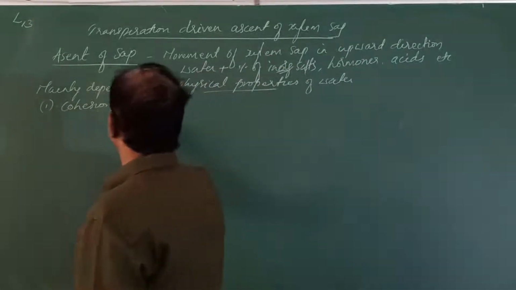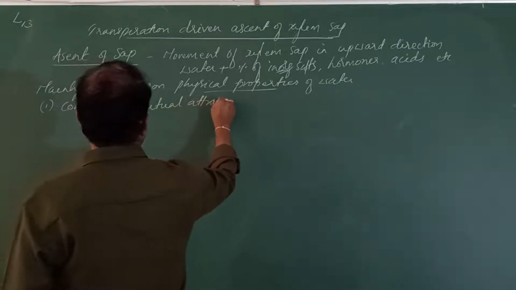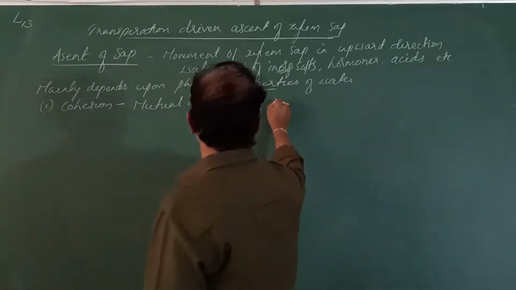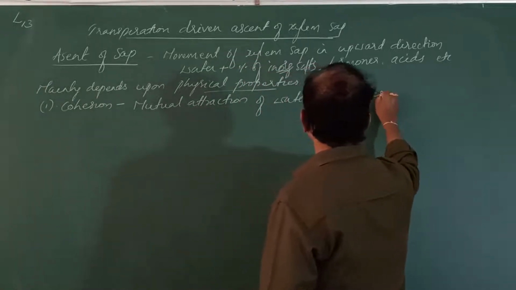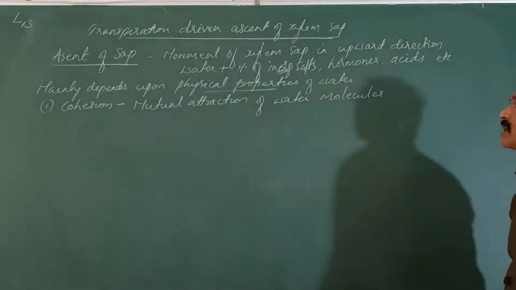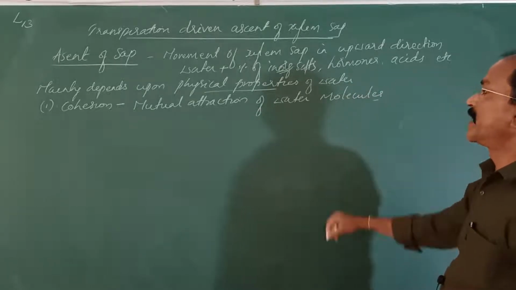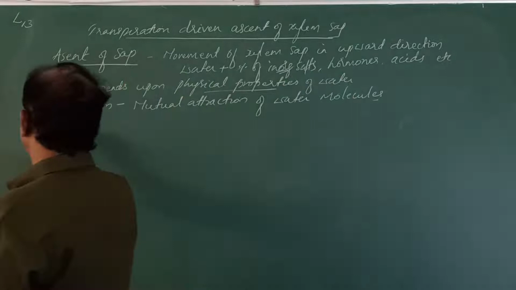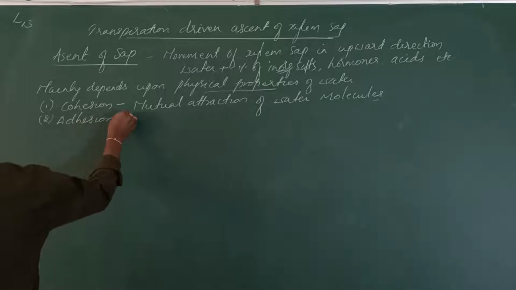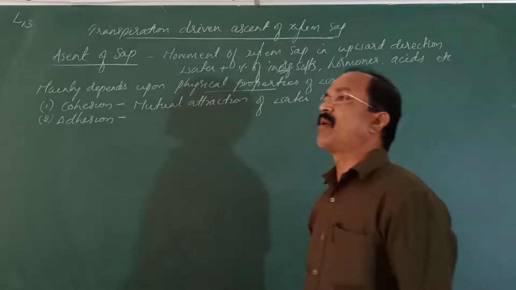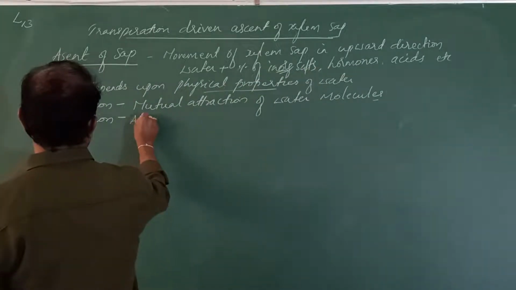So that is cohesion, the mutual attraction of water molecules. The attraction between the water molecules is called cohesion. The next property is adhesion. What is adhesion? Adhesion means attraction of water molecules to the polar surfaces.